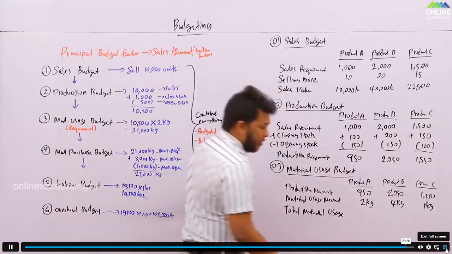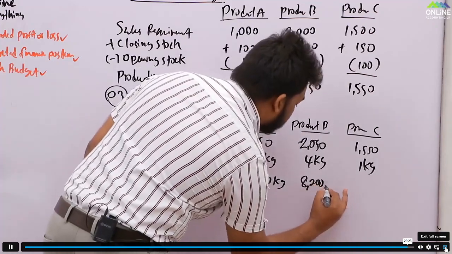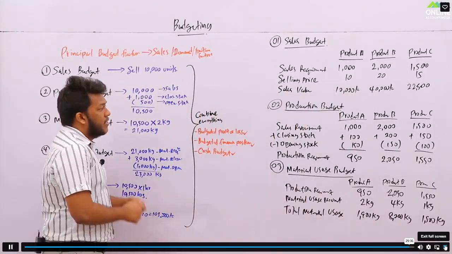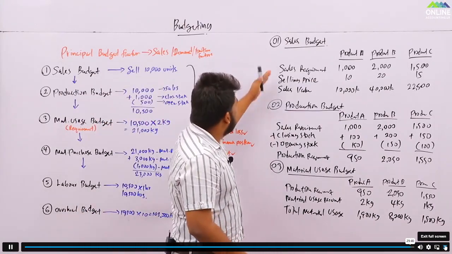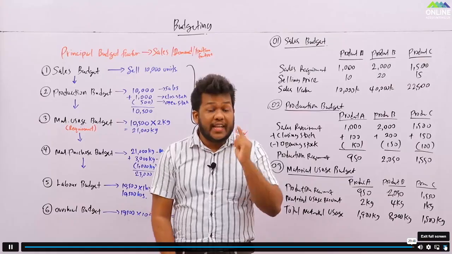This into this you will be getting 1900 kilos. This into this you will be getting 8200 kilos. This into this you will be getting 1500 kilos. So this is something like that. From sales you are coming to production. From production you are coming to material usage. From the material usage you are going to where? You are going to the material purchase budget.